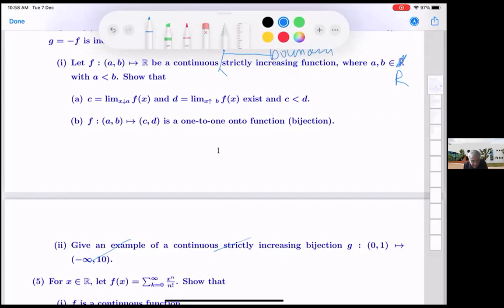You can still do it, but it doesn't fit the format of A and B or question 1, but you can still give an example of a continuous strictly increasing bijection. There is no problem about that, but for that, these limits, we cannot interpret the limit to be equal to minus infinity. That's the only thing.